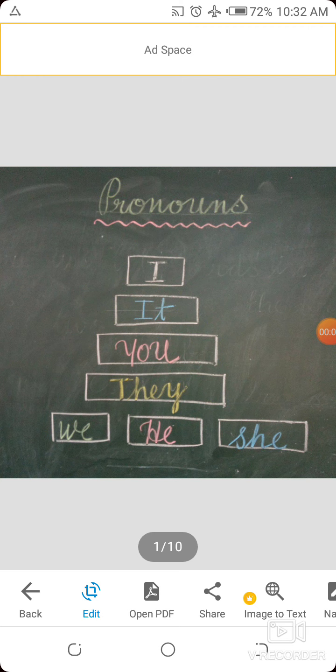Today we will learn the third part of our second lesson, School is Fun. All of you students, please open your textbook, page number 28. It is our grammar portion, pronouns. Our grammar topic is pronouns. Okay?